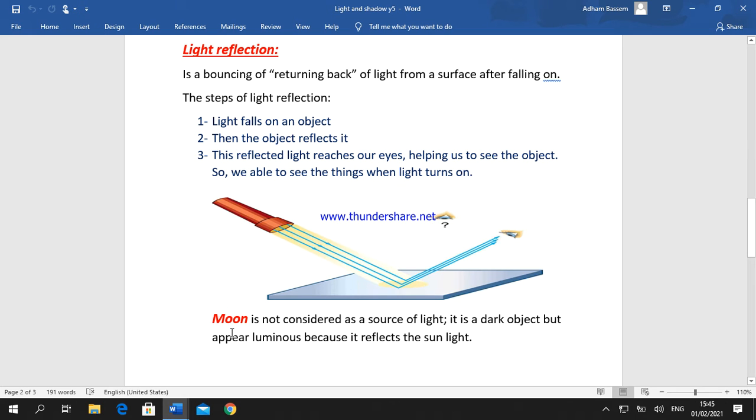The moon is not considered a source of light. The moon doesn't emit light, so it isn't considered a source of light like the sun. It is a dark object, but it appears luminous, or shiny, because it reflects the sunlight.